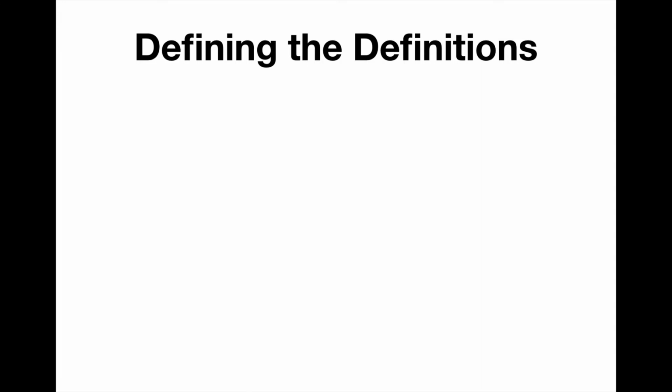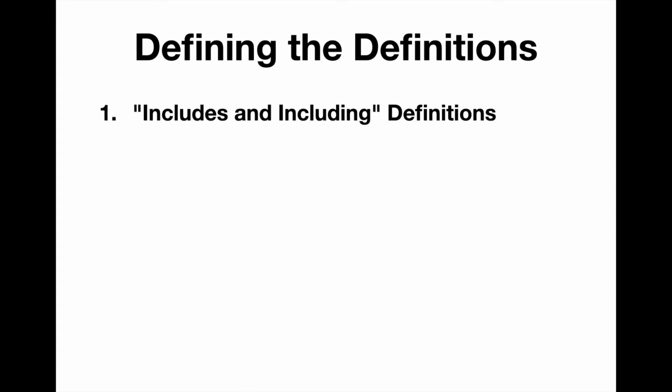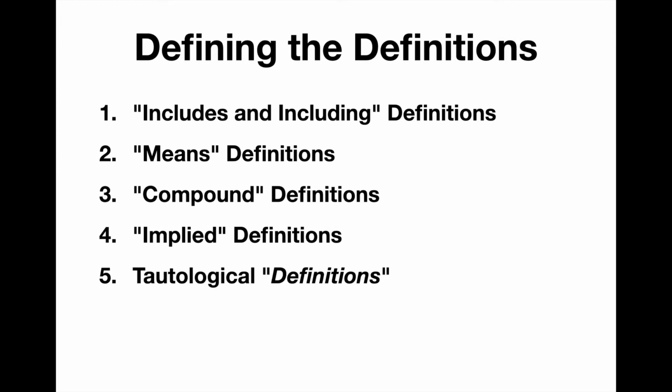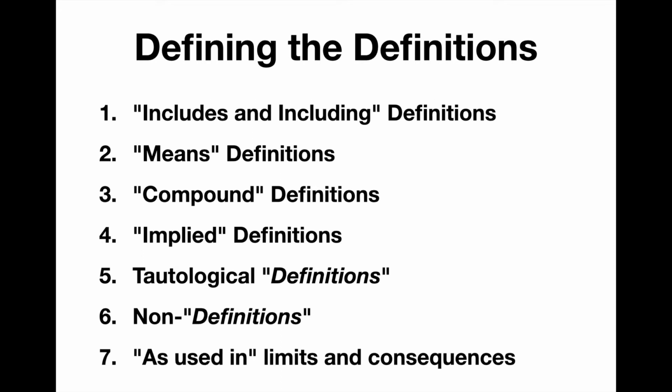The statutes define the definitions using includes definitions, means definitions, compound definitions, implied definitions, tautological definitions, non-definitions, and also an as-used-in clause, which provides limits and consequences to the words defined.